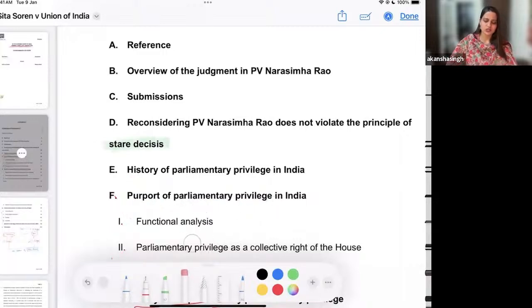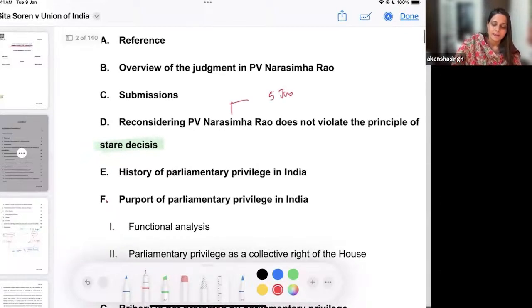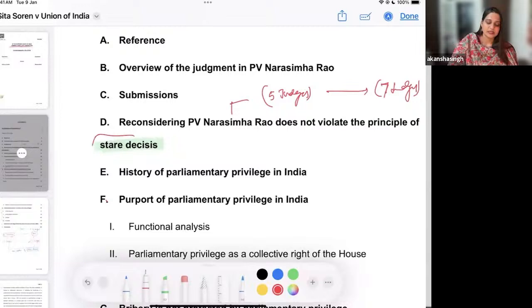There was a long discussion as to this previous judgment being decided by a constitutional bench, and now can a constitutional bench again challenge and overturn the previous judgment? Do we have to refer it to a larger bench? These are the discussions which happened before the court, and the court has answered by saying that if we reconsider the previous judgment, which is a 5 judges bench judgment, and the reconsideration and overturning happens by a 7 judges bench, it will not be violative of the principle of stare decisis.